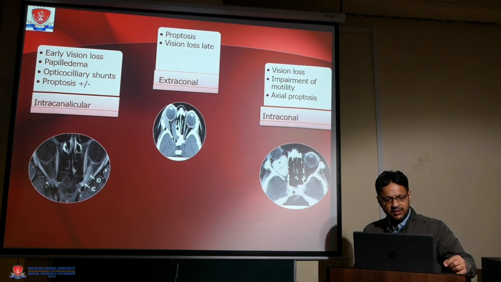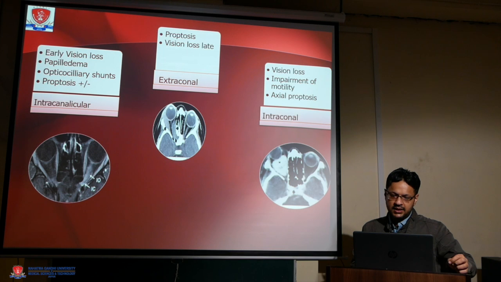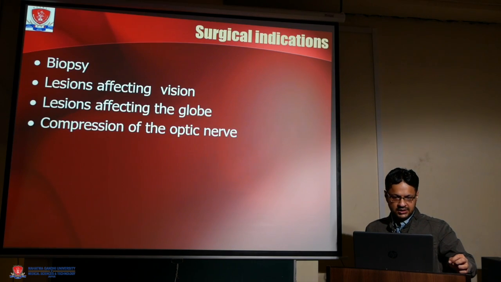Orbital tumors can be divided into intracanalicular, extracanalicular, and intraconal. For the intracanalicular type, there may be early vision loss, papilledema, an opticociliary shunt, and proptosis. In extraconal lesions, there is non-symmetrical proptosis and vision loss, but it might be late. In intraconal lesions, visual loss is the primary early clinical feature, with impairment of mobility, and axial proptosis is the primary clinical presentation.